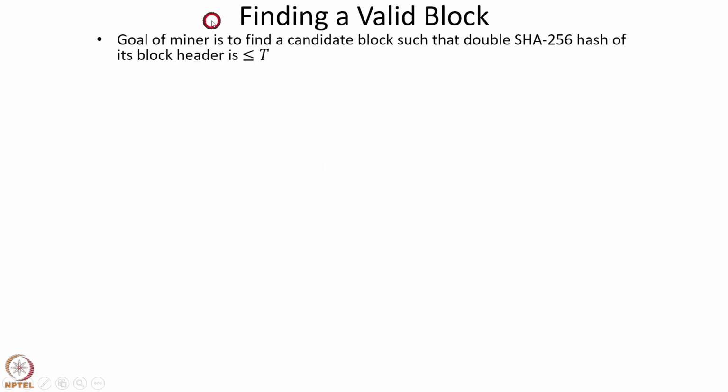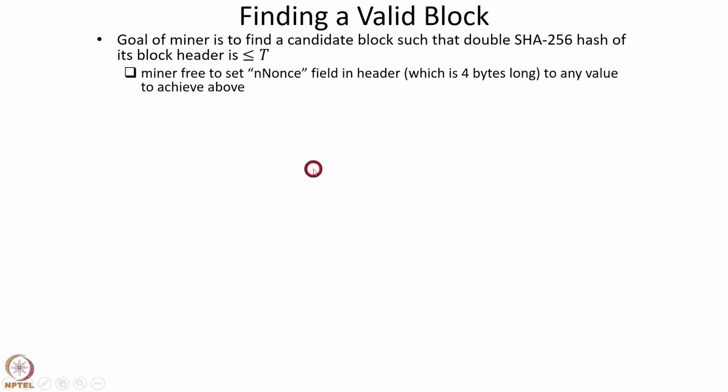So the goal of a miner is to find a candidate block such that the double SHA-256 hash of its block header is less than or equal to T. Recall that in order to mine a new block, a miner has to solve a difficult problem, and this is that difficult problem that the miner has to solve. The miner has to find a candidate block such that the double SHA-256 hash of the block header is less than or equal to T.